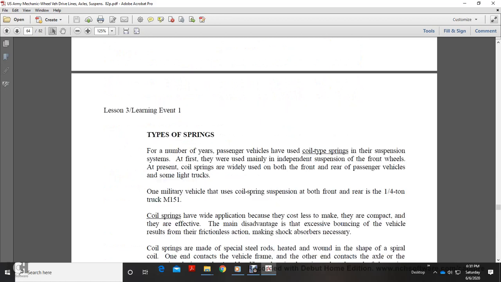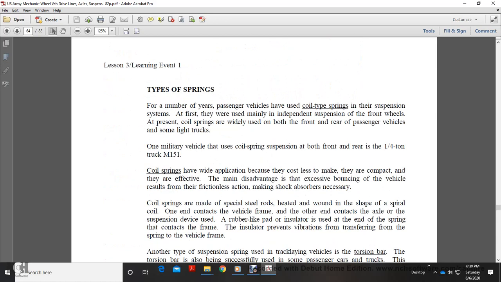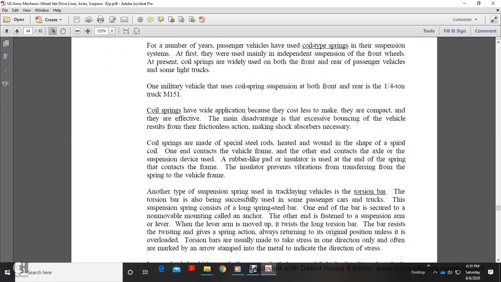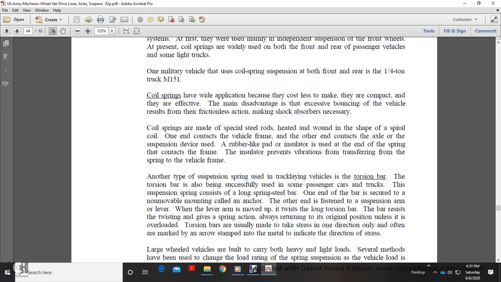Coil type springs. For a number of years, passenger vehicles have had coil type springs in the suspension system. At first, they were mainly used in the independent front wheel suspension system, but now coil springs are used in both the front and rear of passenger vehicles. One military vehicle with a coil suspension, both front and rear, is the quarter ton M151. Coil springs have wide application because they cost less to make, and they are compact and effective. The main disadvantage is continued bouncing of the vehicle resulting from the frictionless action, making shock absorbers necessary.